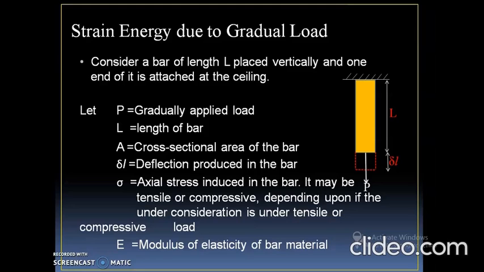When the load is applied gradually, the bar may deform from its original shape, and the deformation is denoted by delta L, shown by the red dotted line here. Capital L is the initial length of the bar, A is the cross-section area of the bar, and sigma is the axial stress induced in the bar. It may be tensile or compressive stress.